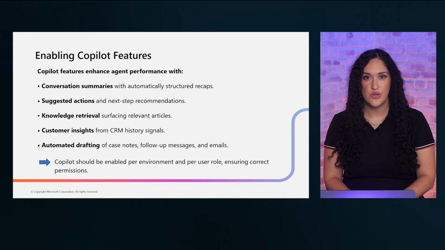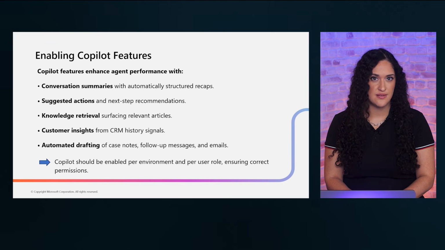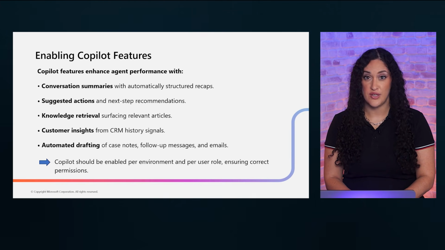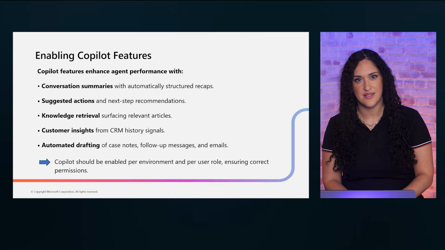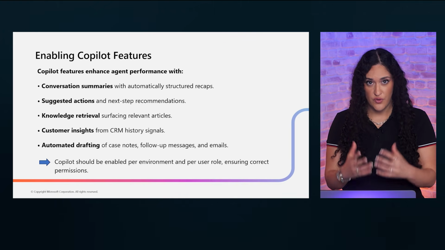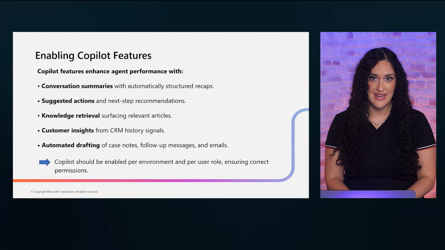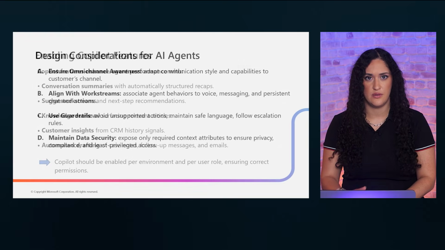This gives you granular control over who sees what. Not every agent needs every feature. A frontline agent might benefit most from suggested replies, while a supervisor needs conversation summaries and customer insights. Design your feature enablement around role-based needs to maximize adoption and minimize information overload.